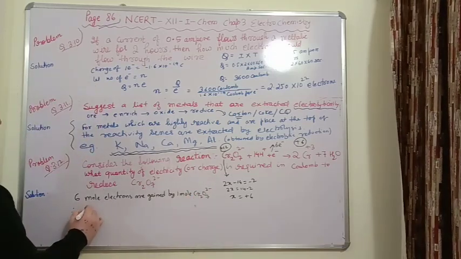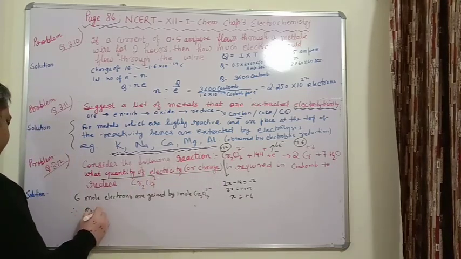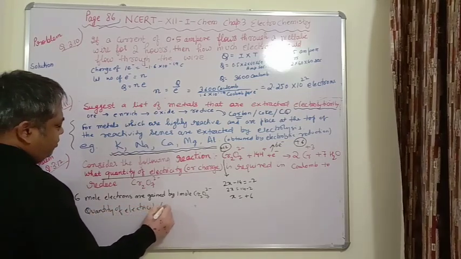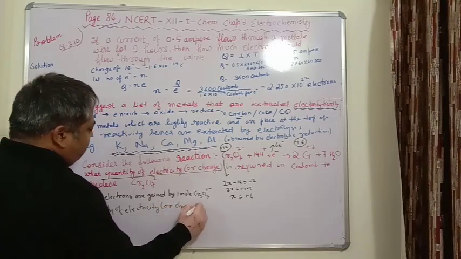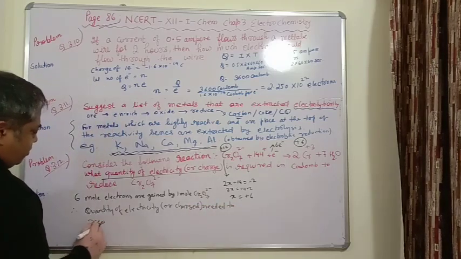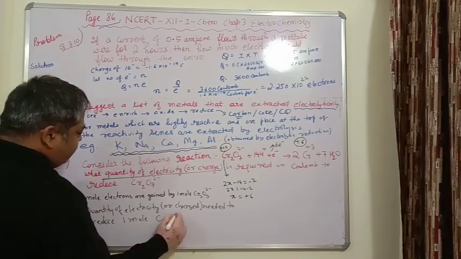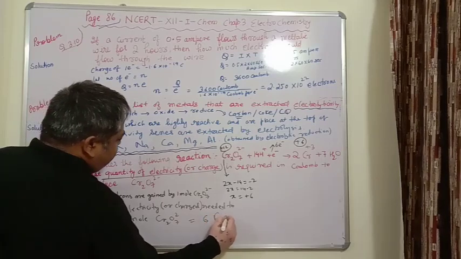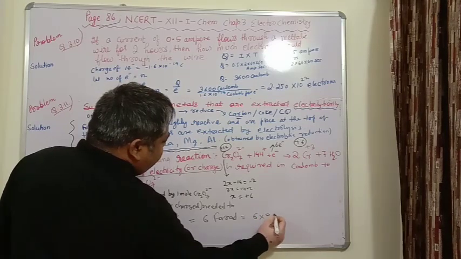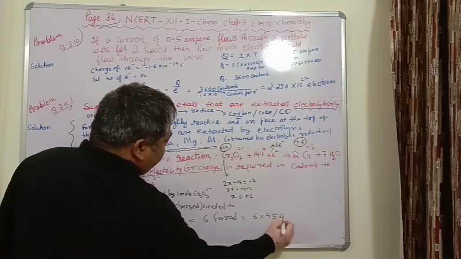Therefore, the quantity of electricity or charge needed to reduce 1 mole of Cr2O7 2 minus is equal to 6 faraday, or 6 into 96487